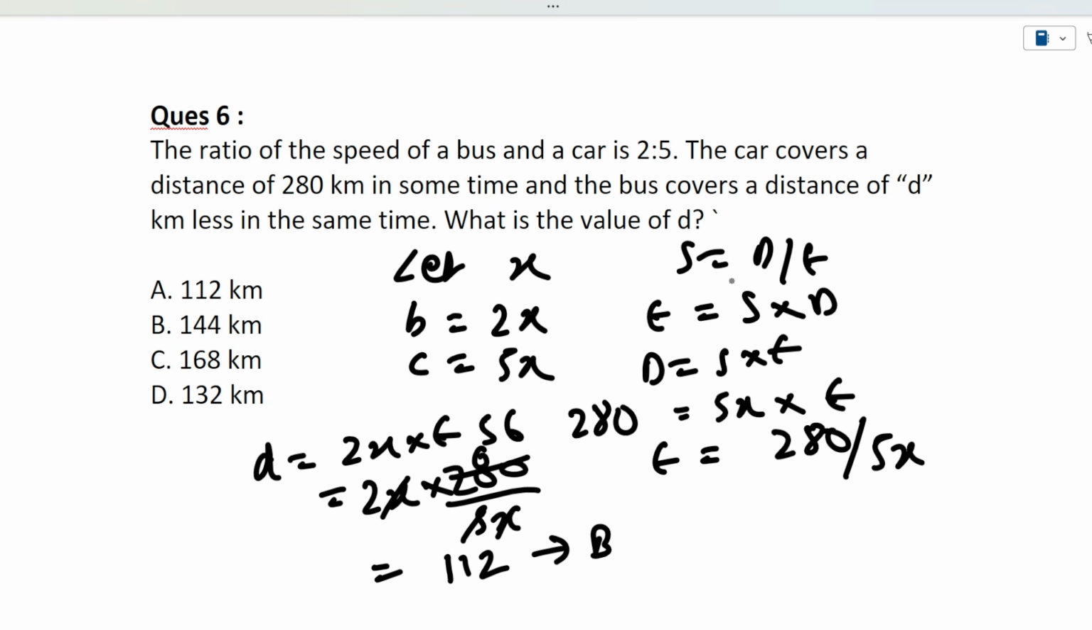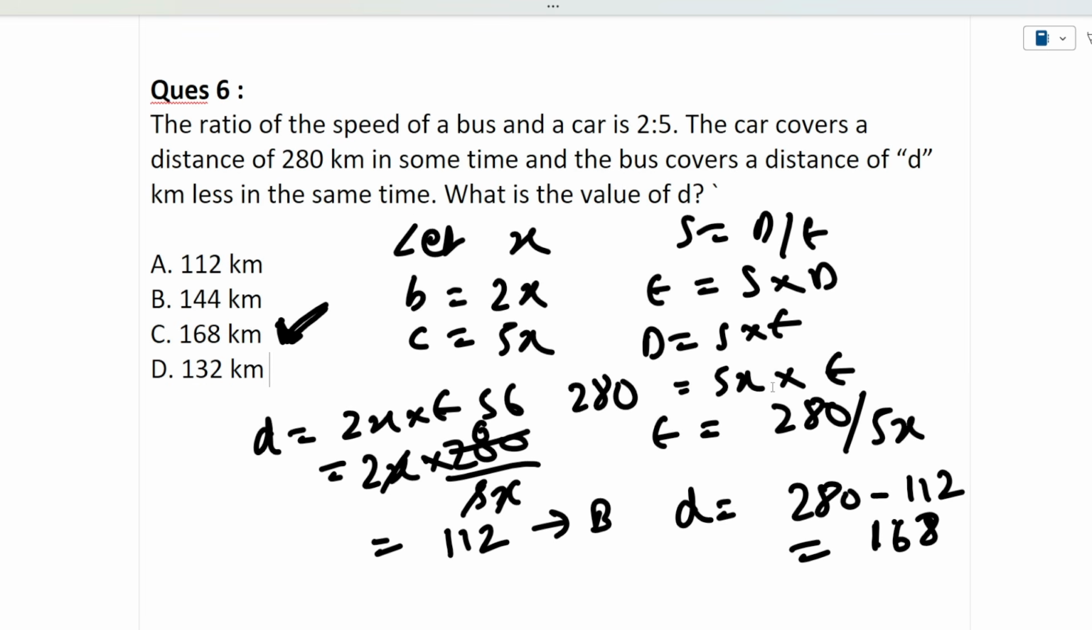But what do you need to find? The bus covers a distance of d kilometers less in the same time. What is the value of d? So it will be 280, the distance covered by the car, minus the distance covered by the bus. It will be 280 minus 112. It will be 168. So this is the correct option here. I hope this particular question is clear to you.